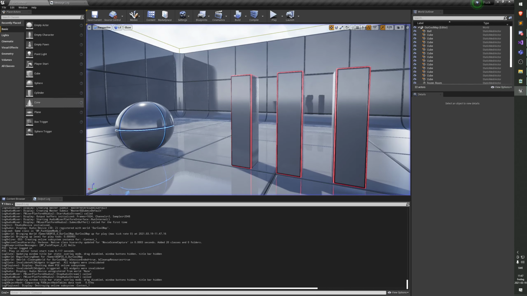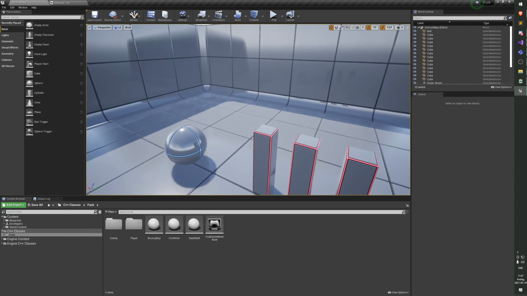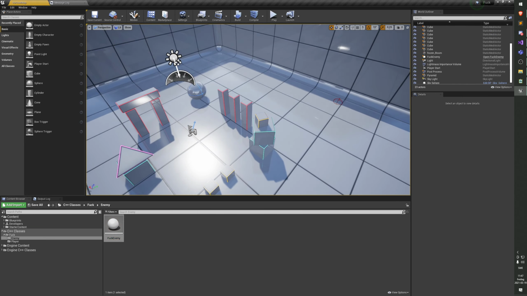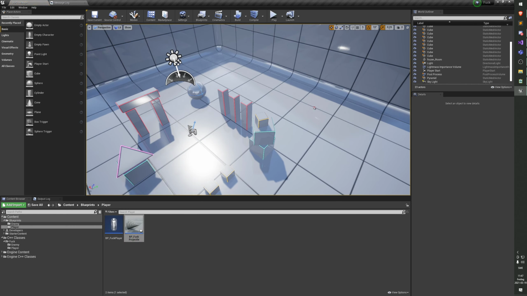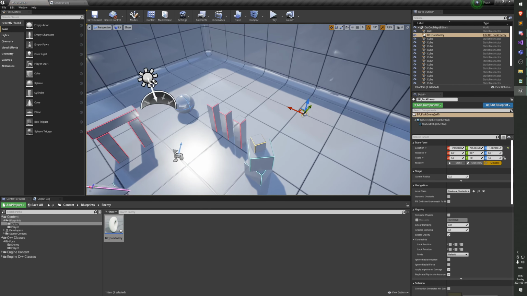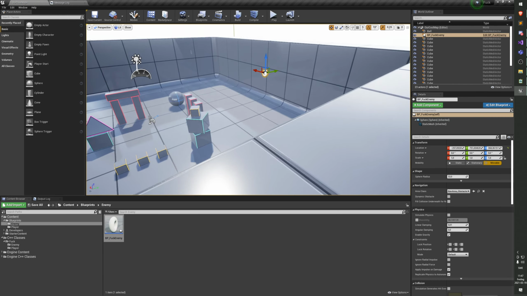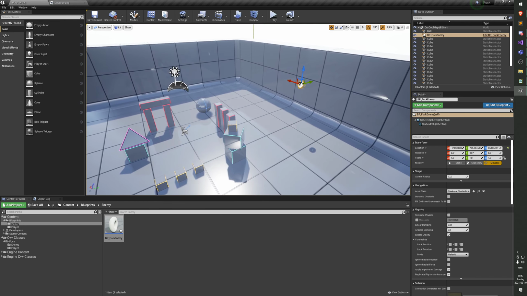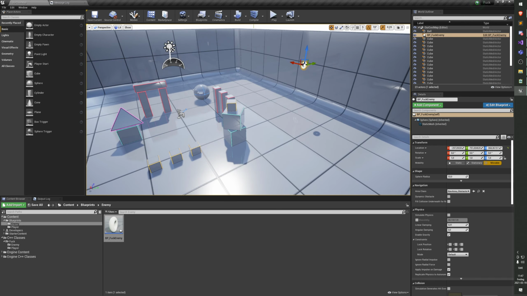Let's see. Okay, so I didn't place him in the level. Let's get him back in. Oops, that's the base class. No, I don't want to place that. No, that's the projectile. I don't want to place that either. There we go. The enemy inherits from actor, right? Yes.